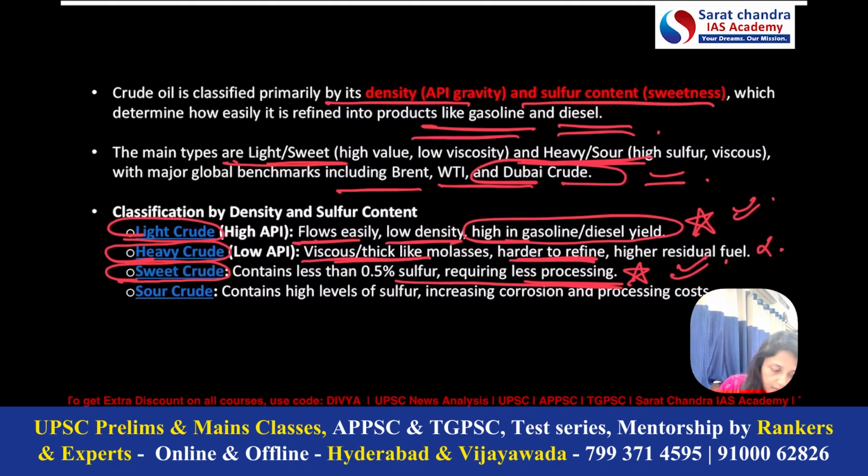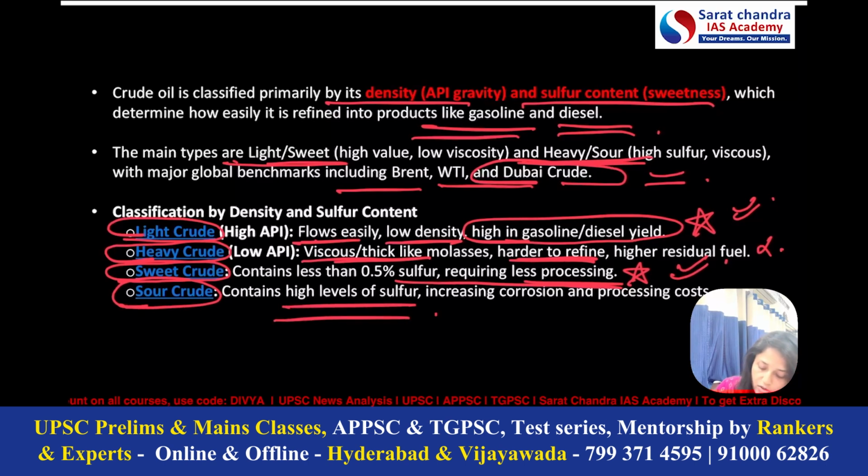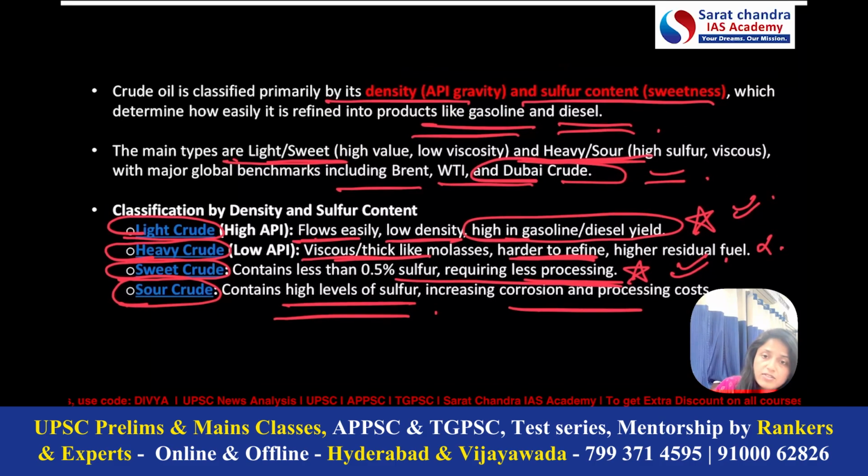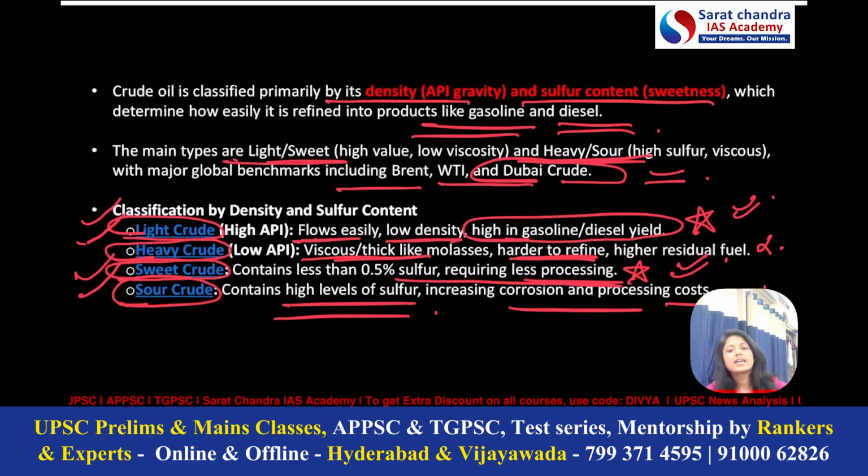The fourth kind is the sour crude. Sour crude oil means it will have a very high level of sulfur, and it will increase the corrosion as well as the processing cost. So we do not need this kind. So what kind of crude oil do we need? The crude oil which is light and also sweet. That means it can flow easily, it will have low density, as well as a low percentage of sulfur. So this is the kind of crude oil we need.